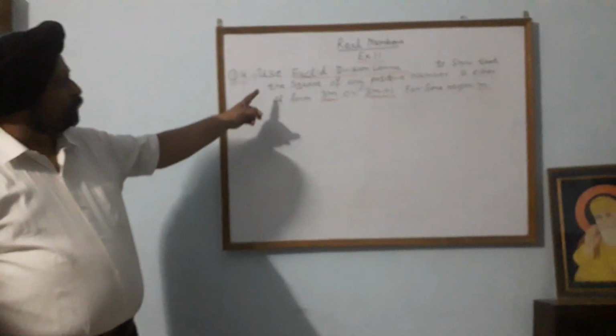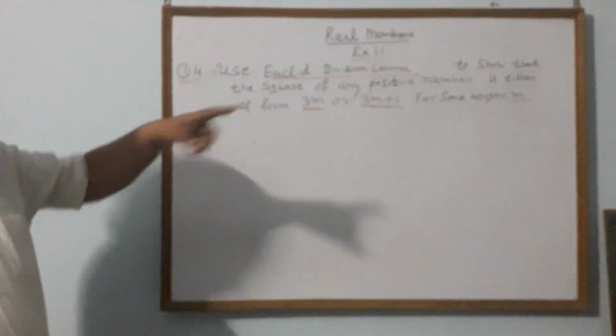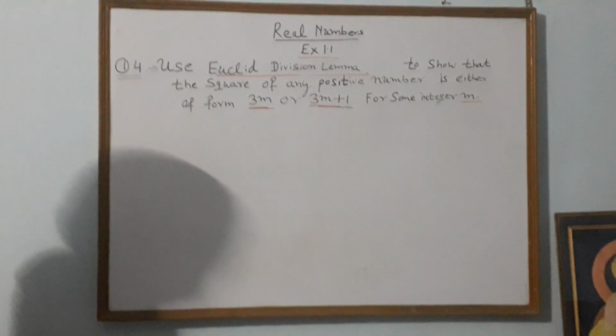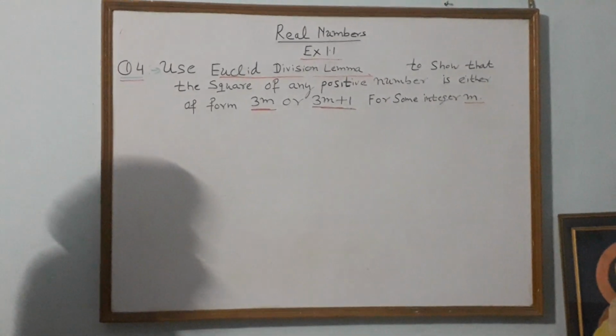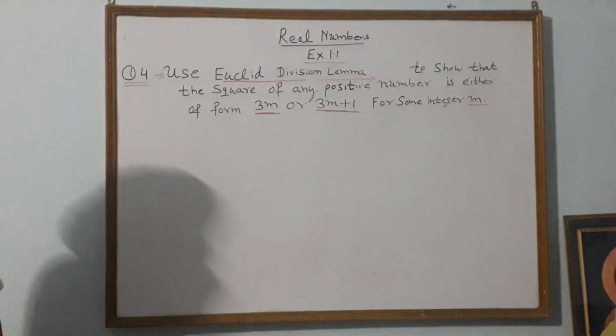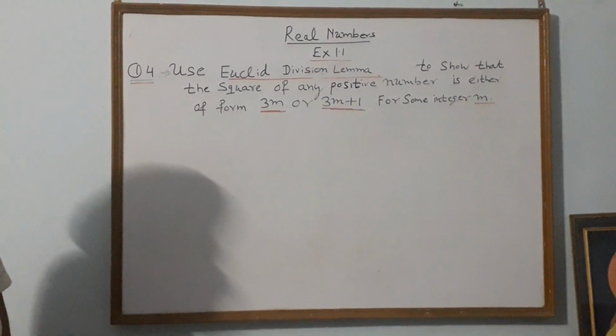According to this problem, use Euclid division lemma to show that the square of any positive number is either of the form 3m or 3m plus 1 for some integer m. First of all, we will try to understand the question. What is the meaning of this question?